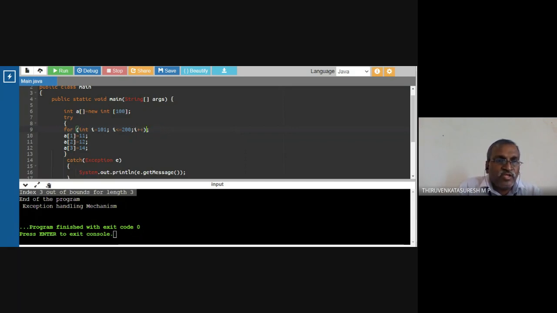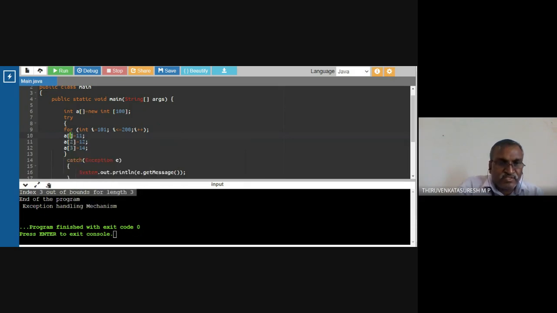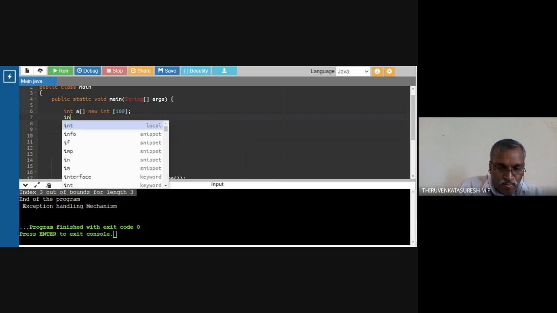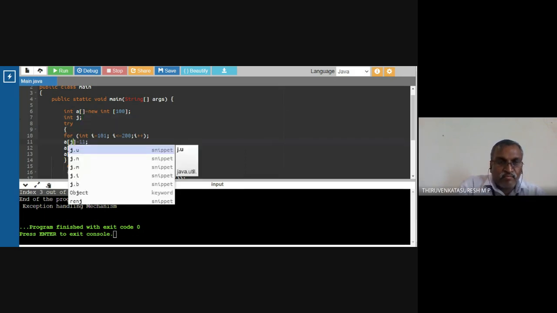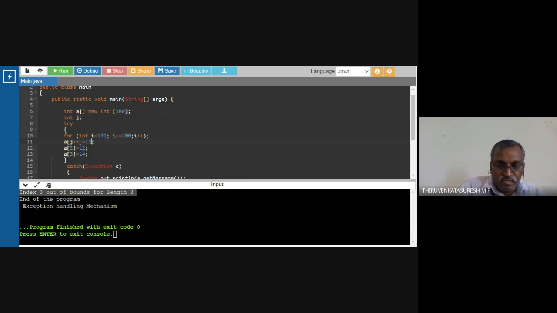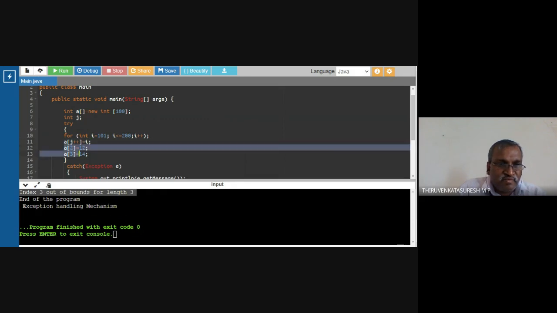Now I'm going to input the value a of i equal to a of some other variable. I'm going to put some other running variable for that, int j, and j plus plus. I'm going to increment the value and assign the value to that. If there is any error, we will correct it later. Okay.